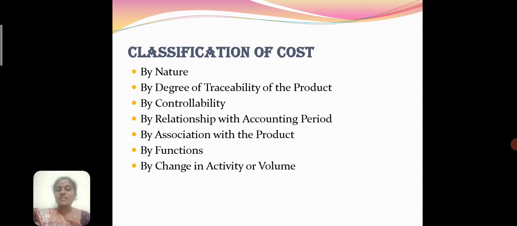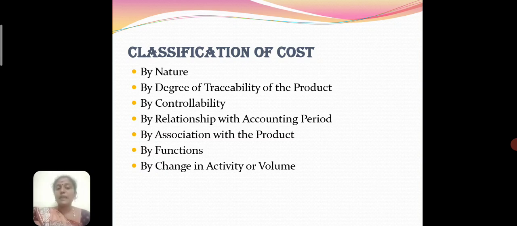By functions, there are the categories of production cost and commercial cost. Production cost represents the total manufacturing or production cost. Commercial cost includes the operational expenses of the business and may be subdivided into administrative cost. The last category is by change in activity volume, where cost is classified into variable cost and fixed cost.